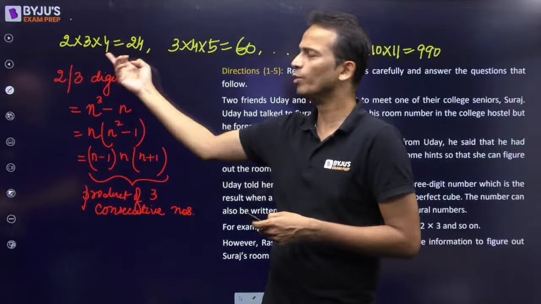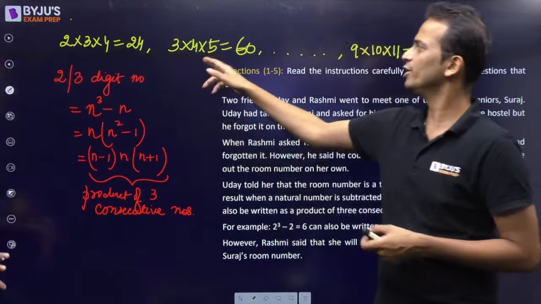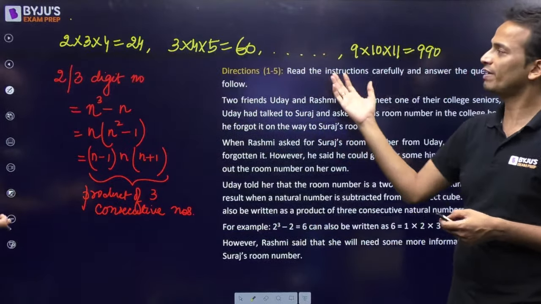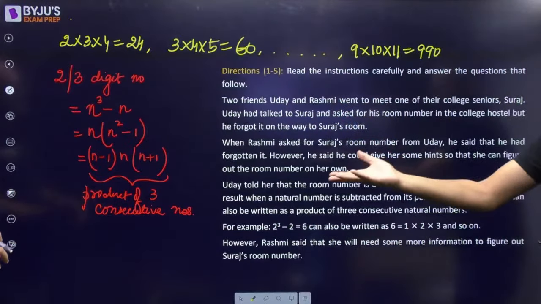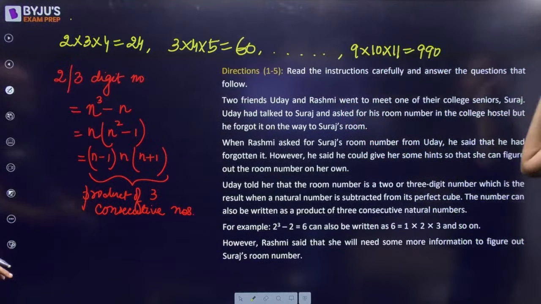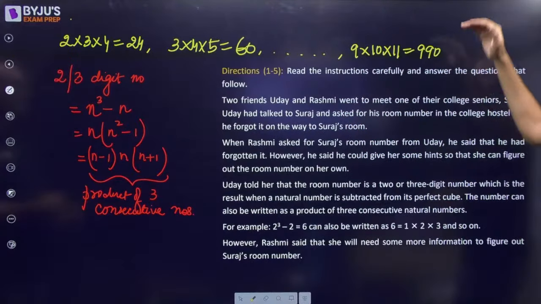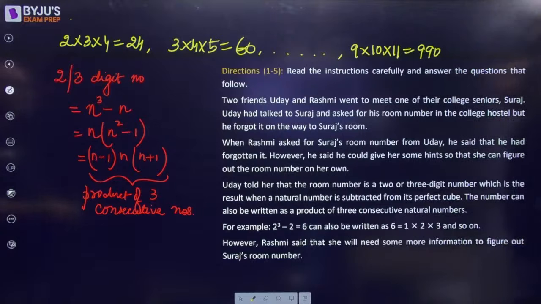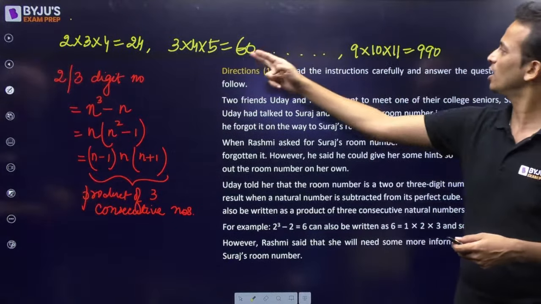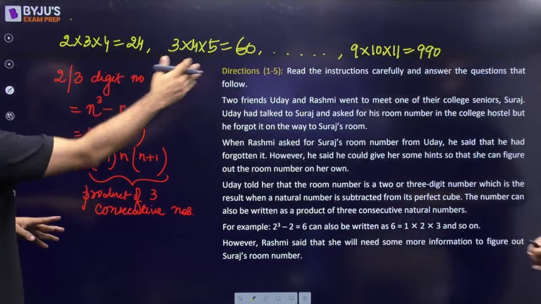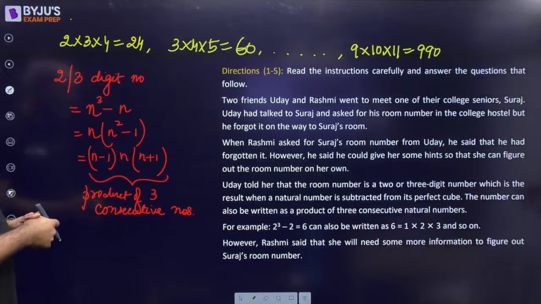I can start from 2 into 3 into 4, which is 24. 3 into 4 into 5, which is 60. 4 into 5 into 6 is 120. Up till 9 into 10 into 11, that is 990. After that, 10 into 11 into 12 will be a 4-digit number, sorry, 1320 हो जाएगा. So it is eliminated. So these are how many possibilities? 8 possibilities. 8 cases. ठीक है.